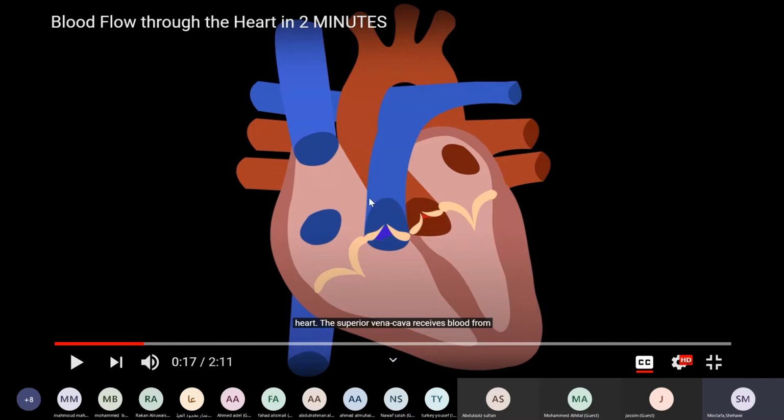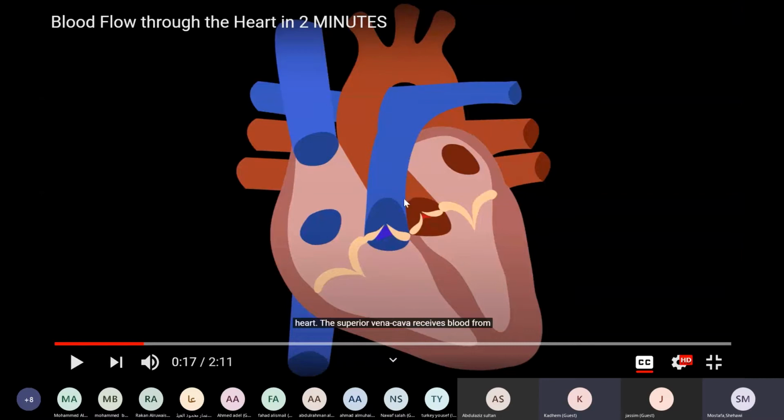Here at the top, it's called the atrium. The plural is atria. This part is the right part, near your right hand, and this is near your left hand. This is the left part of your heart, and this is the right part of your heart. So we have the right atrium and left atrium, right ventricle and left ventricle.